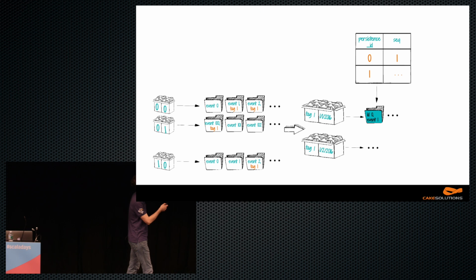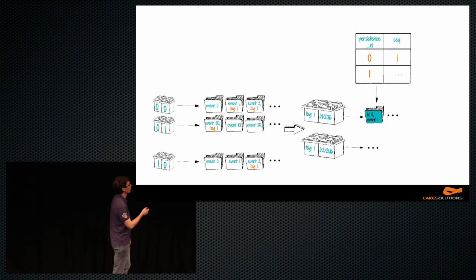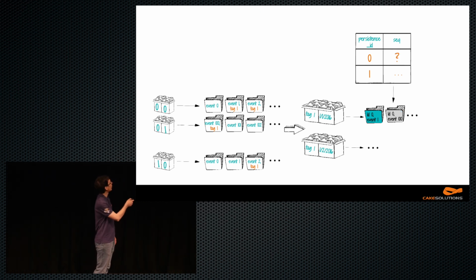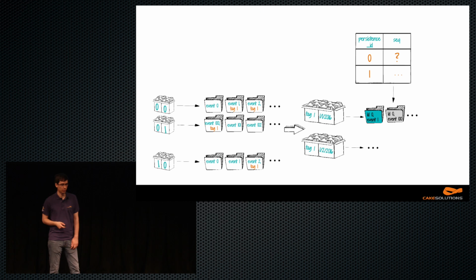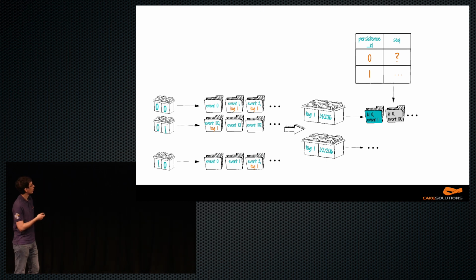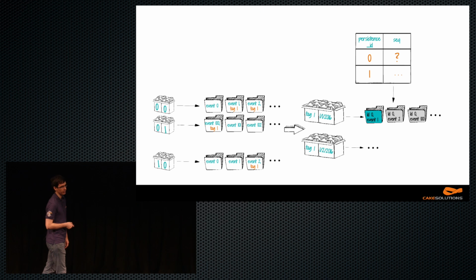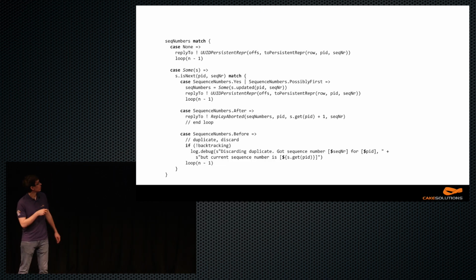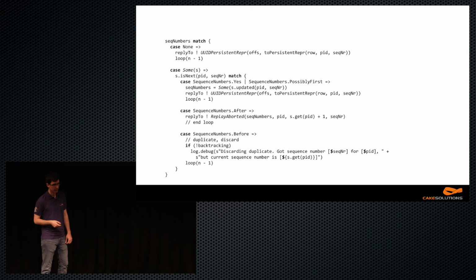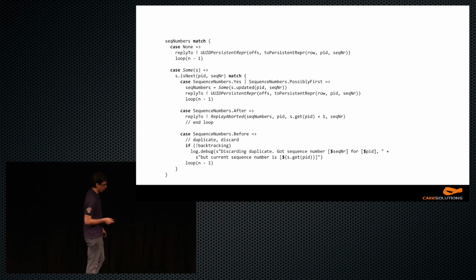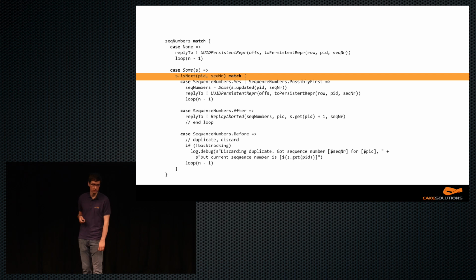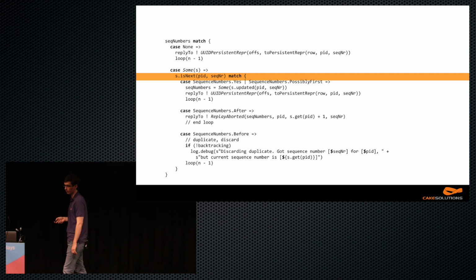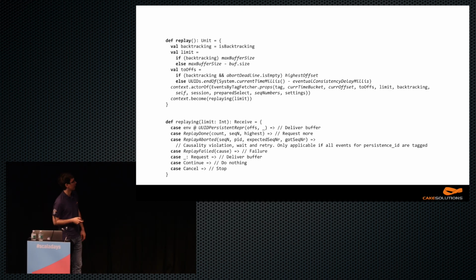So assume we have emitted event 1 for ID 0, that's fine, but the next one is event 100 for ID 0. So we don't know if this is the next one that we should emit into the stream, because there may be others in between them, but we just don't know. We can manage the increasing sequence number only if all events for an actor are tagged with the same tag. Then we can maintain the sequence number and make sure the causality is there. But in the general case, we cannot do it.